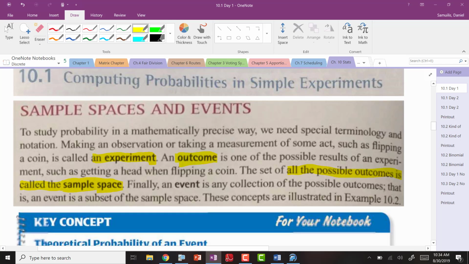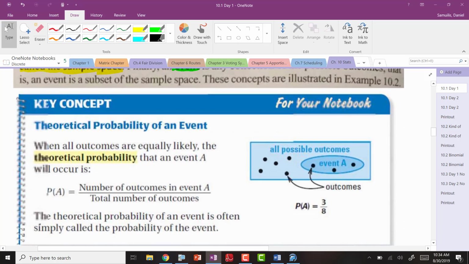A lot of your homework is to write out the sample space. Then from that, you're asked, what's the probability that, and then they ask you a specific question, depending on the way it's worded. An event is any collection of those outcomes, and it can be a subset. That's what they're talking about when they ask, what's the probability of this event? From the sample space, what's the probability of a specific event occurring? These are all terms that you could probably survive without me going over so well, but that's fine.